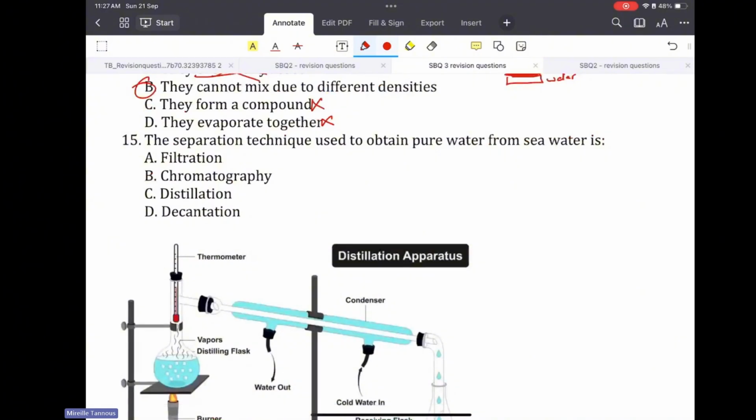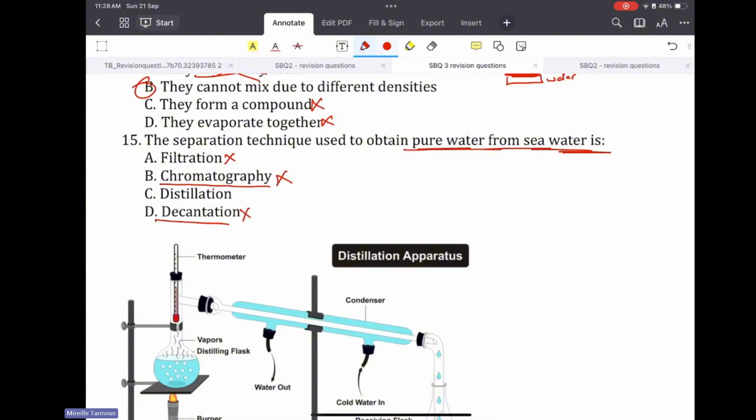The separation technique used to obtain pure water from seawater. Now, let's look at the given options. Filtration can't be used here because in seawater the salt is dissolved in water. To use filtration, I need a heterogeneous mixture of a solid with a liquid. And they are colorless. We are not separating colors here, so I cannot use chromatography.